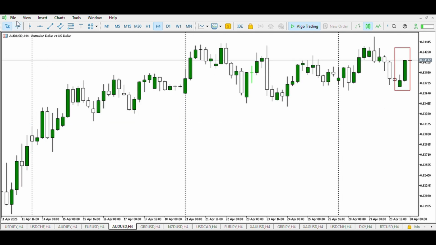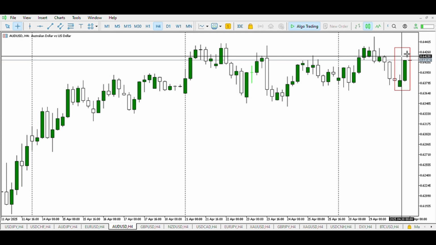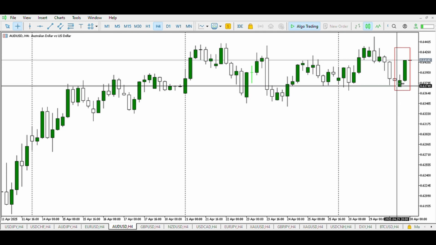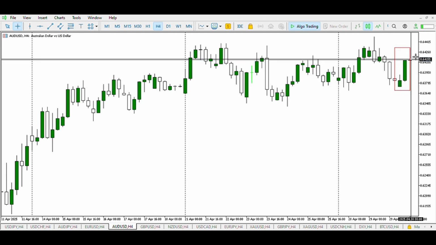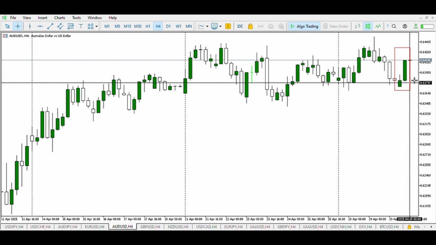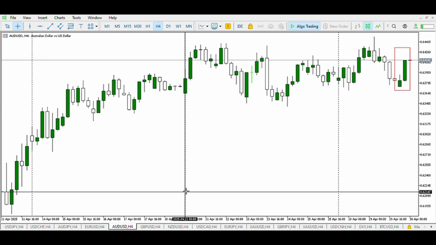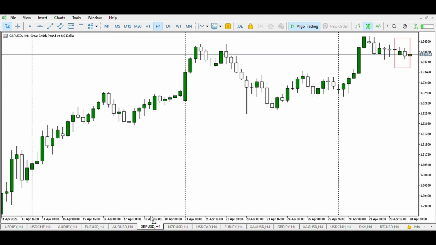On AUD USD, at the opening of the Asian session, we can see the buyers in this zone, and the second half we can see the buyers attempting to push price impulsively up with a similar pattern to AUD JPY, as these are correlation pairs and they move in a similar manner. So now we expect the high of the Asian session to be raided to induce more buyers, and price to go against the buyers with a bearish candle, either 1 or 2, breaking this structure, breaking the low of the day. Then we can conclude that the Australian dollar will weaken against the US dollar.